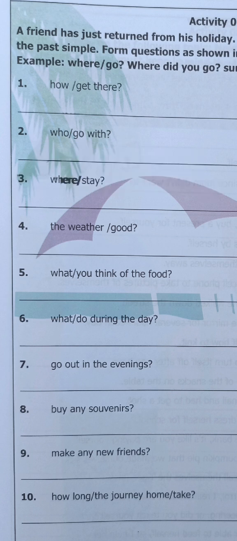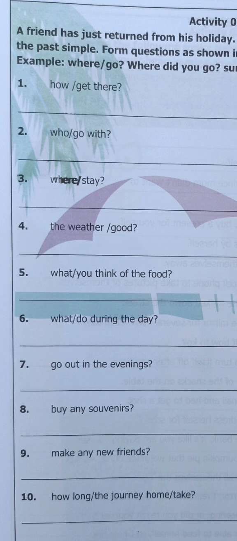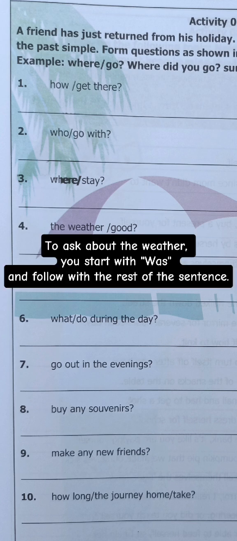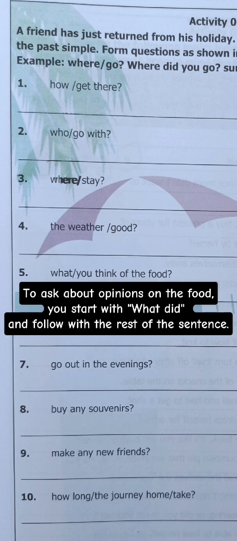Number 3, where stay. To ask about the place of stay, you start with where did and follow with the rest of the sentence. Number 4, the weather good. To ask about the weather, you start with was and follow with the rest of the sentence. Number 5, what you think of the food. To ask about opinions on the food, you start with what did and follow with the rest of the sentence.